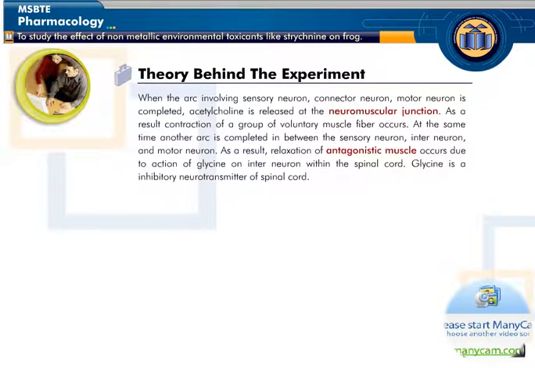When the arc involving the sensory neuron, connector neuron, and motor neuron is completed, acetylcholine is released at the neuromuscular junction. As a result, contraction of a group of voluntary muscle fibers occurs. At the same time, another arc is completed between the sensory neuron, interneuron, and motor neuron. As a result, relaxation of the antagonistic muscle occurs due to the action of glycine on the interneuron within the spinal cord. Glycine is an inhibitory neurotransmitter of the spinal cord.